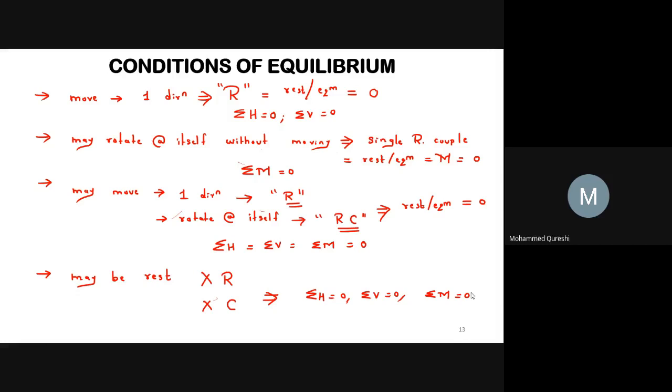And in the last condition, if the body is completely at rest, there is neither a resultant force nor a couple acting on it, and hence sigma H equals 0, sigma V equals 0, and sigma M equals 0. So these are the basic concepts for coplanar non-concurrent forces.